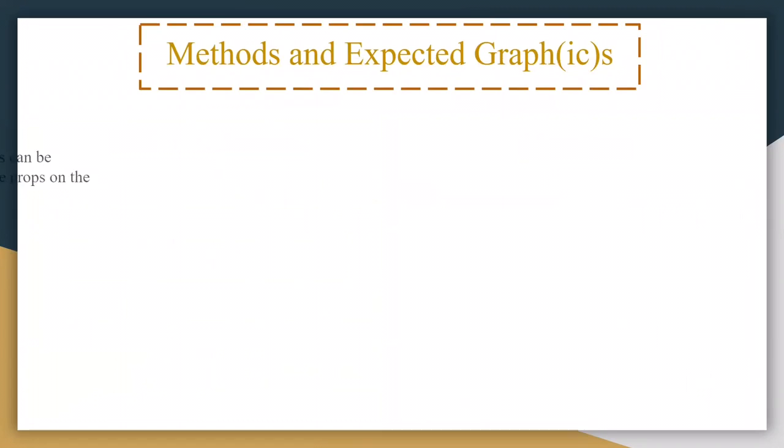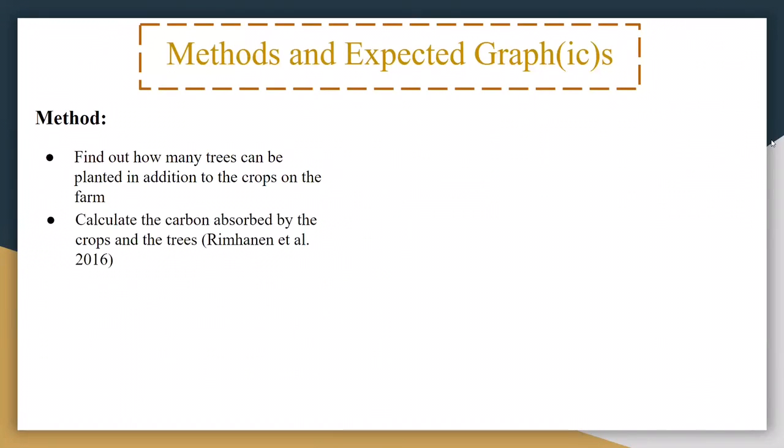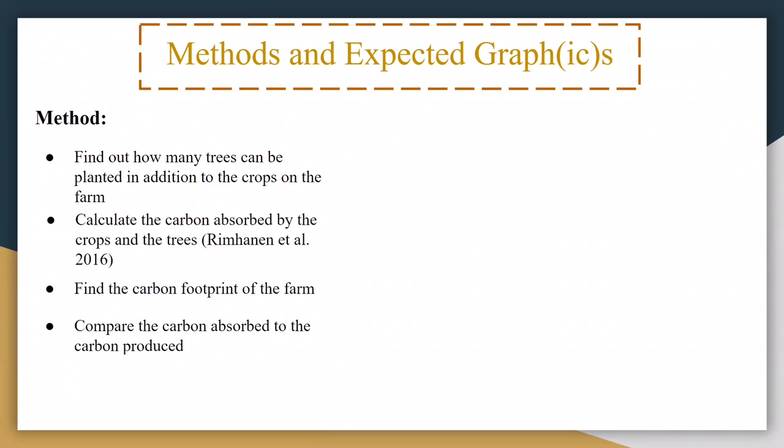For our methods, we will first begin by figuring out how many trees can be planted in addition to the crops. So figure out how much land the crops themselves take up and figure out how many trees we could fit into there. From there, we'll calculate how much carbon is absorbed by both the crops and the trees. We'll also calculate how much carbon is produced through the daily maintenance of the farm. And from there, we'll compare those two numbers to see if they're greater than, equal to, or less than each other.